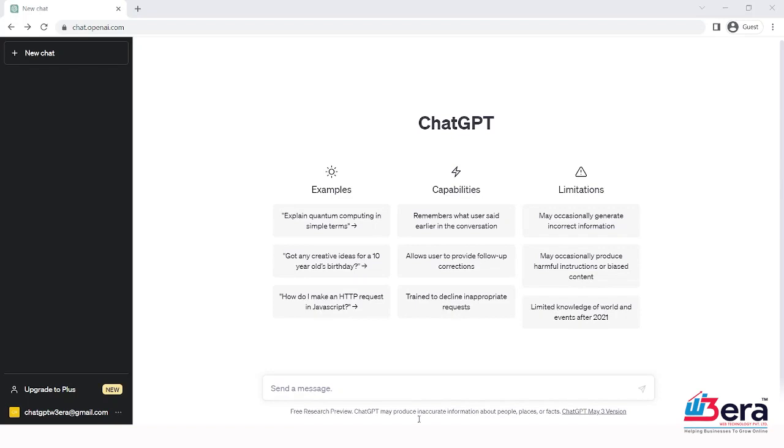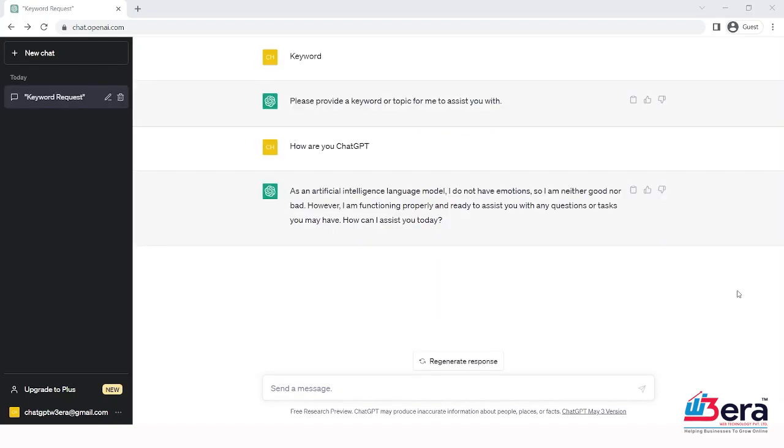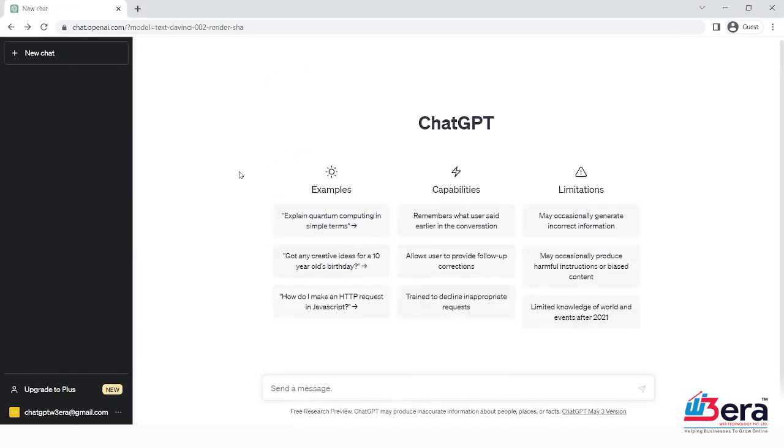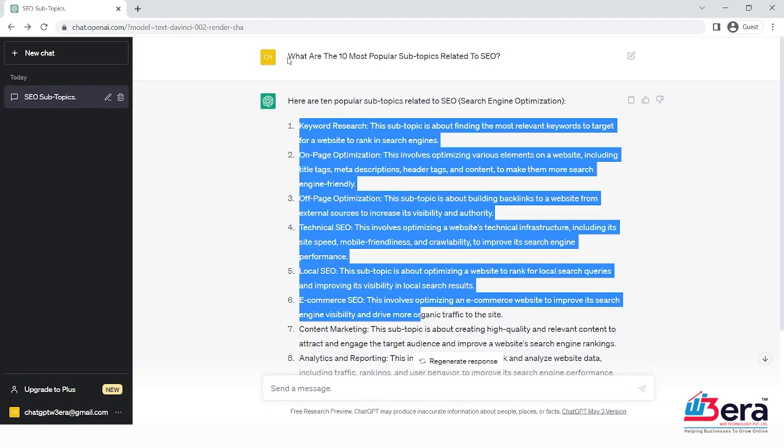What you care about the most: the prompts. The beauty of the following ChatGPT keyword research prompts is that they can be used on any niche, even a topic to which you are brand new. However, for this demonstration, let's use the topic SEO to demonstrate these prompts, which we will be using in ChatGPT. So, what are the 10 most powerful subtopics related to SEO? You can see on your screen, in this section, you can click on New Chat. You can put in your question here and click enter. You simply ask. So here I ask, what are the 10 most powerful subtopics related to SEO?